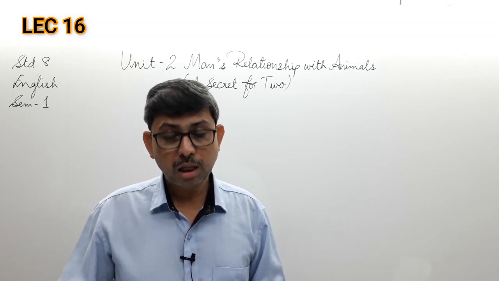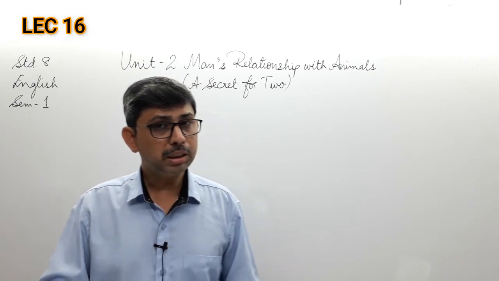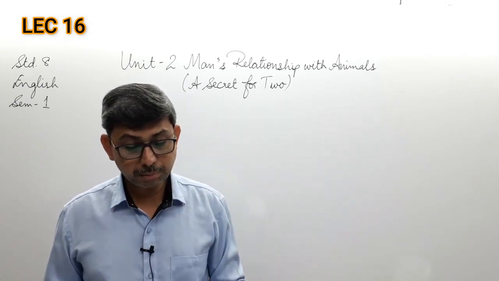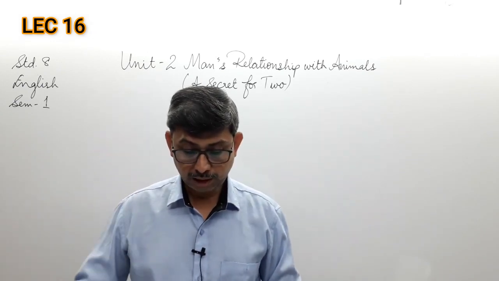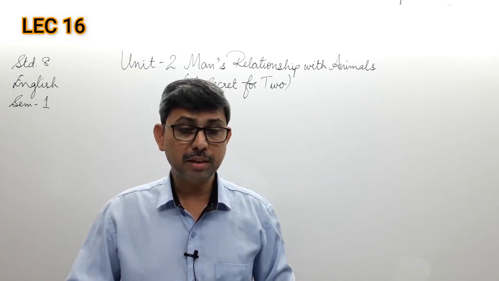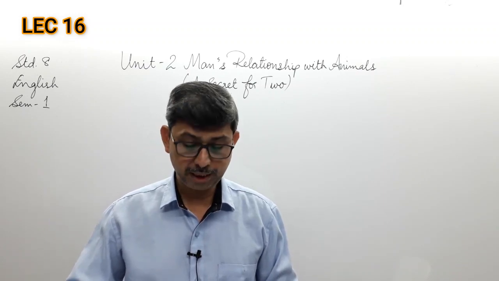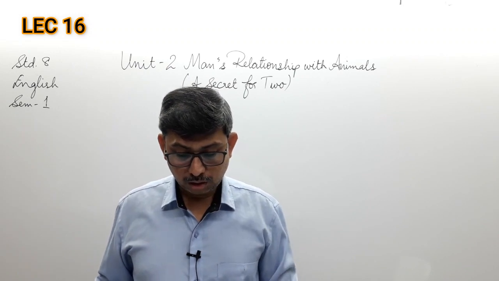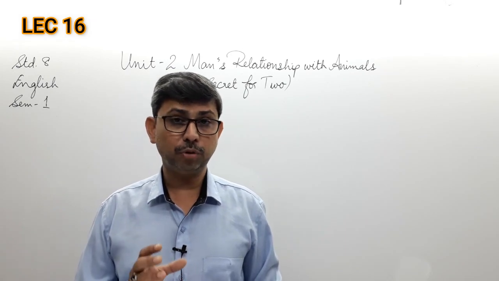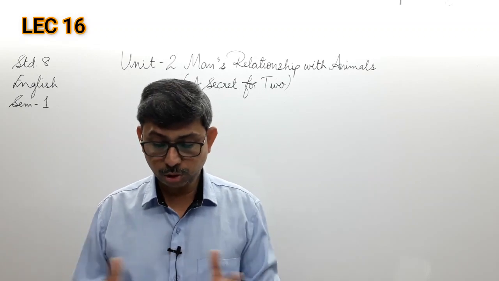Well, without further ado, let us read the summary that we have in our material. So have the material in your hand. Take a moment, be prepared. Whenever you have the English lecture, it is advisable to have your material copy with you as well as the textbook PDF. So let us go through the summary of the entire story, A Secret for Two, that is given to you on page number 14 and 15, distributed on these two pages.